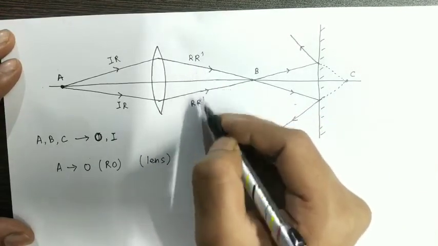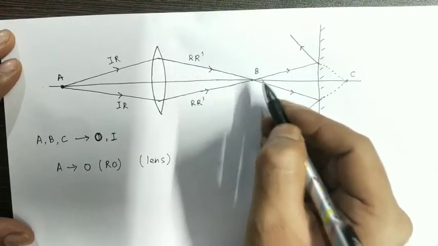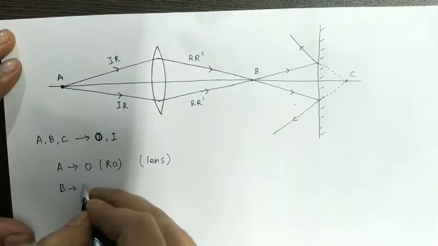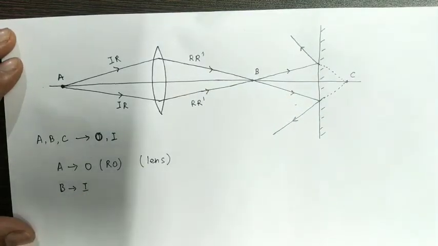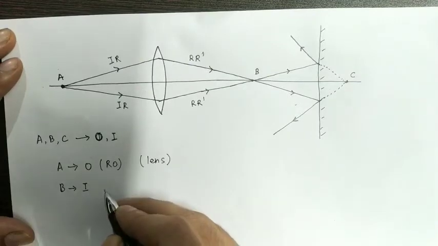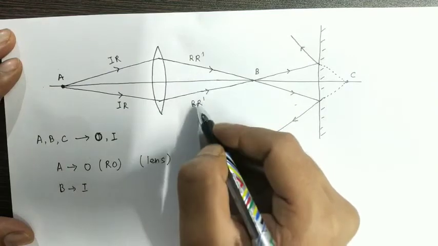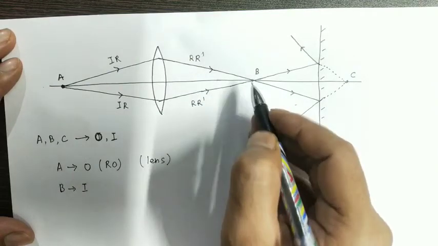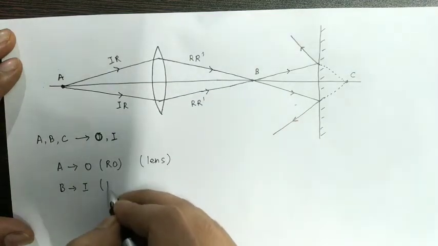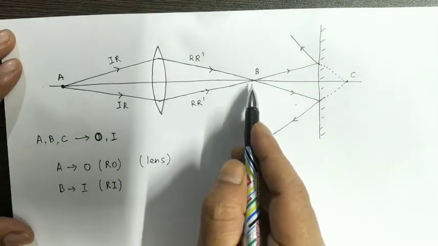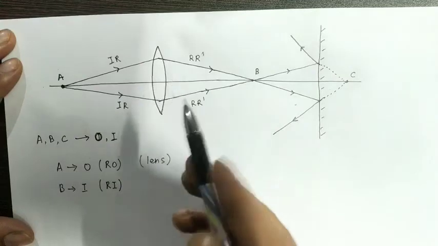The two rays are actually meeting at point B. Therefore at point B we will get an image. Now is this image real or virtual? The two refracted rays are meeting actually at point B. Therefore the image will be a real image. It will be a real image for the lens.